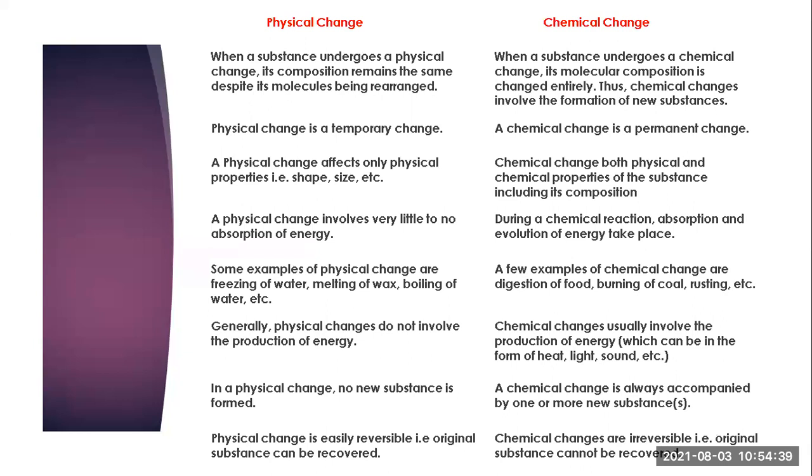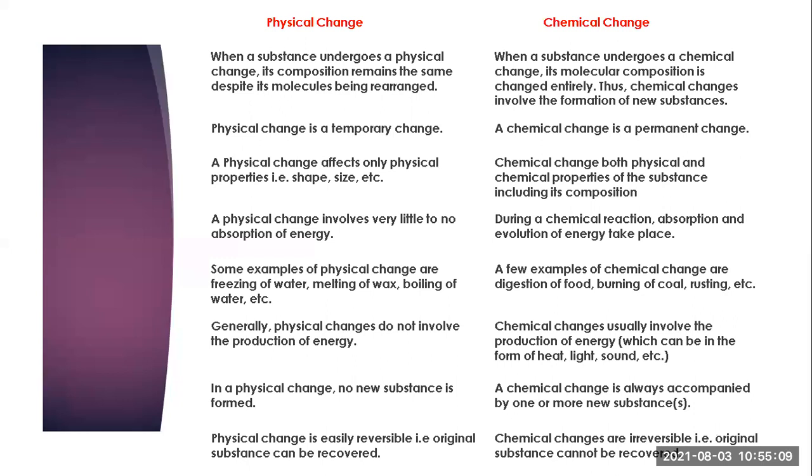Whenever you go to higher classes, you will do practicals in some of the reactions. What happens when you mix any kind of chemicals, two or three chemicals? That chemical gets heated. So that means energy is released at that time. So we can say that chemical changes usually involve the production of energy, which can be in the form of heat, light, or sound. Okay.